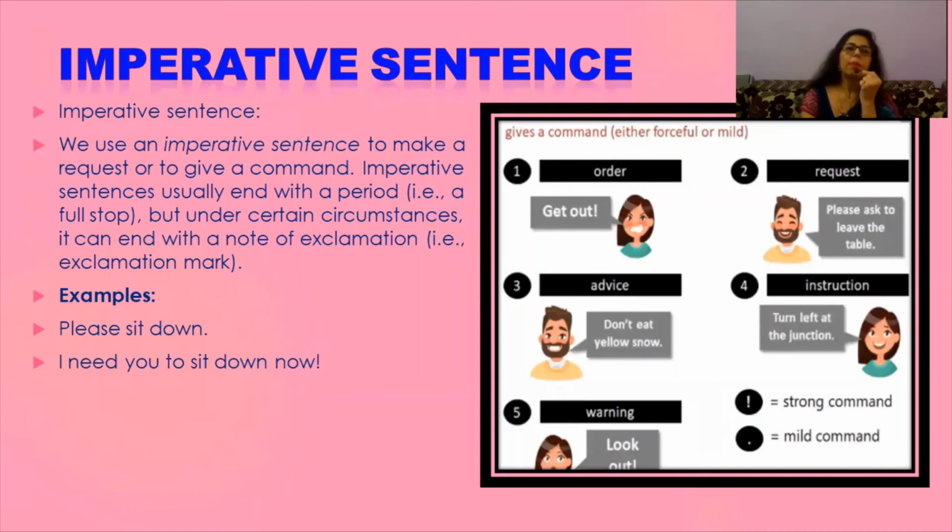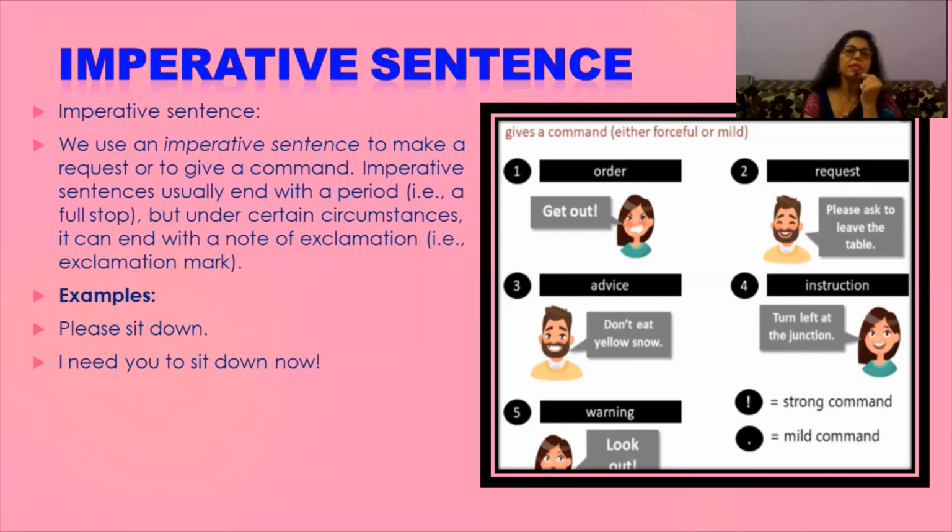If we talk about imperative sentences, they give command, order, advice, warning, instruction, even request. We use an imperative sentence just to make a request or to give a command. Imperative sentences are usually types of sentences which give advice, warning, and sometimes instruction, and they end with a period, that is a full stop.